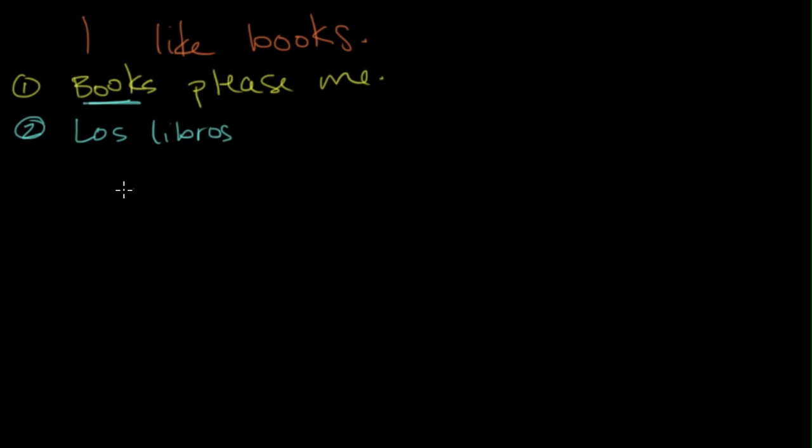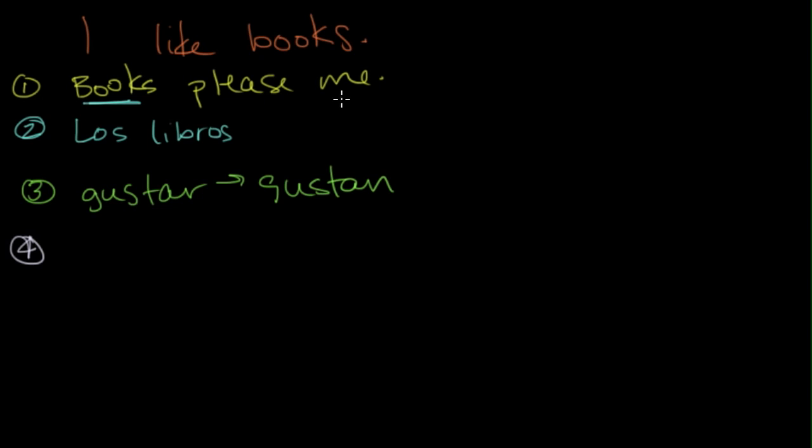Step number 3 is to conjugate gustar. So los libros is third person, plural, so it's going to be ellos, ellas, ustedes in our conjugation. So we will go from gustar to gustan. Step 4 is to take your object and find the correct object pronoun. So for me, that's me in Spanish.